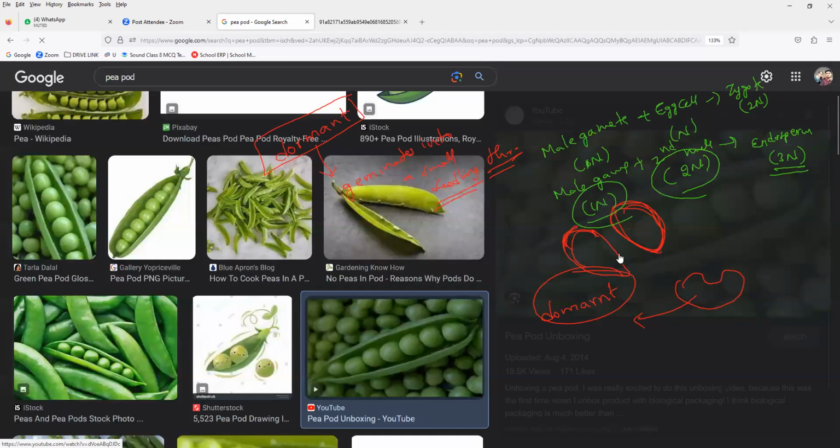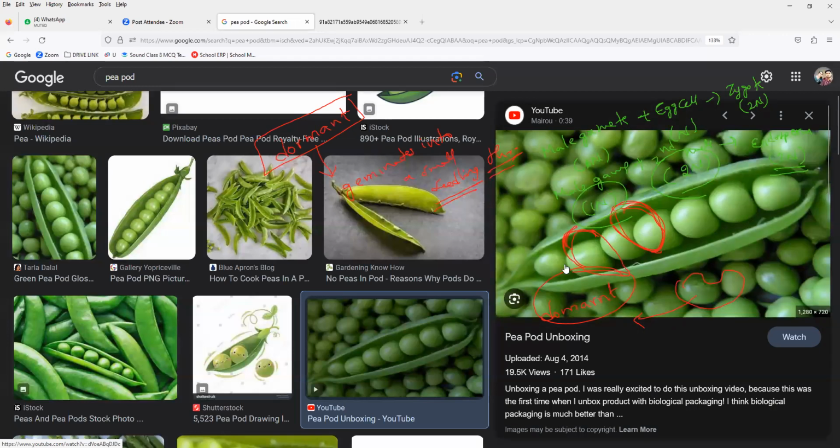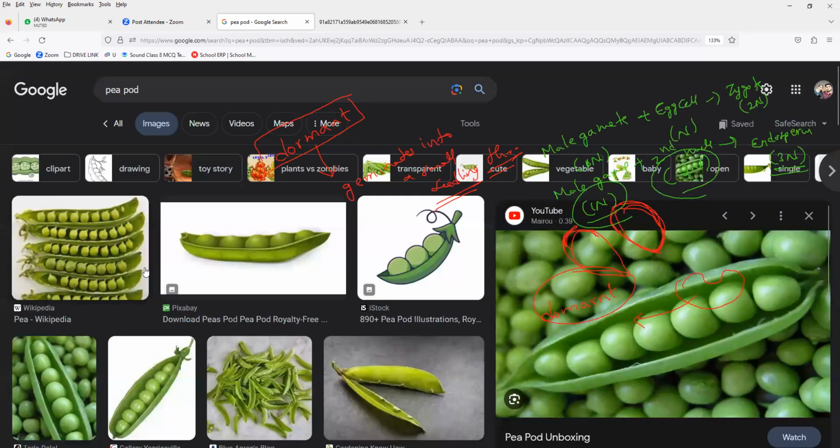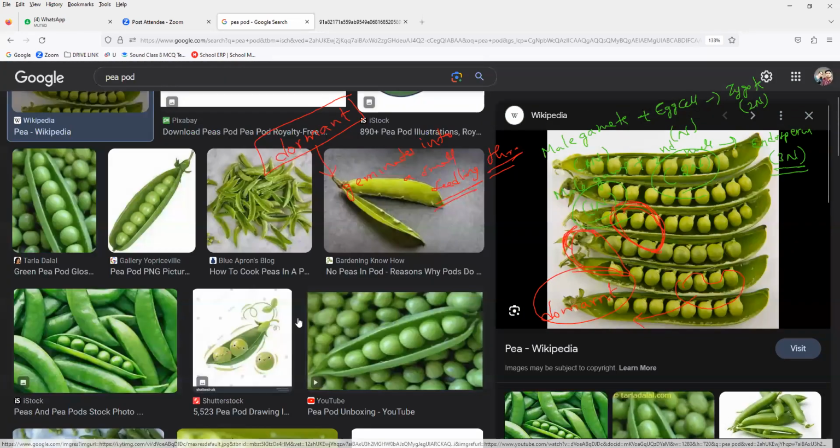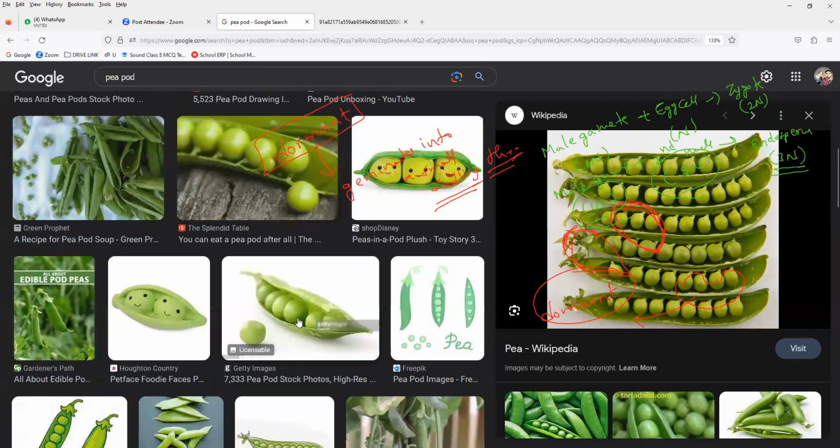You can see how it is protected. This protecting layer is a what? Fruit. So the fruit is protecting the seeds inside, sorry, not seedlings, seeds inside. That is what we call a fruit. So the ovary develops into a fruit like this. You can notice it. All of you clear, everybody? Understand, girls? Yes, sir. Boys?